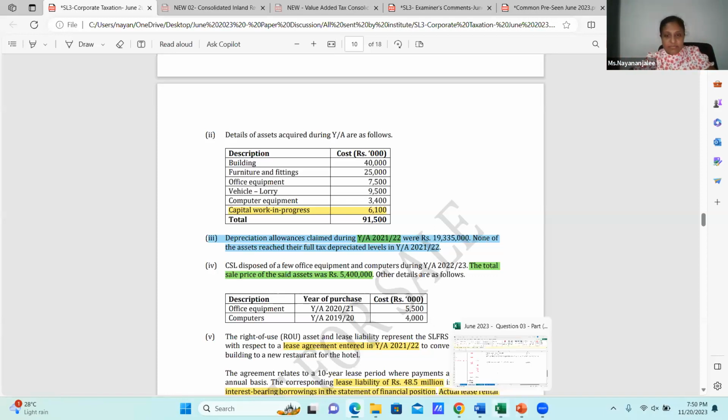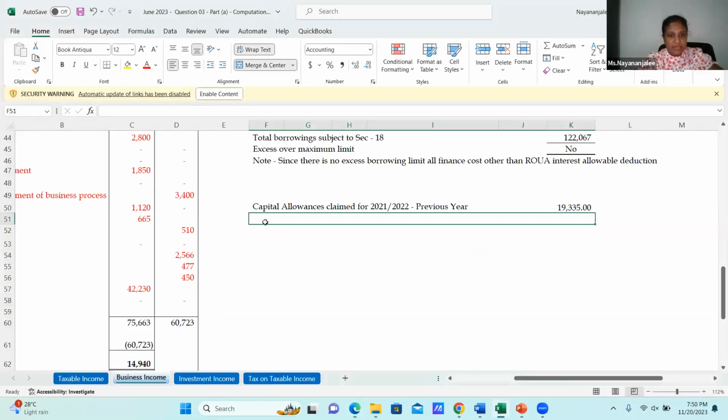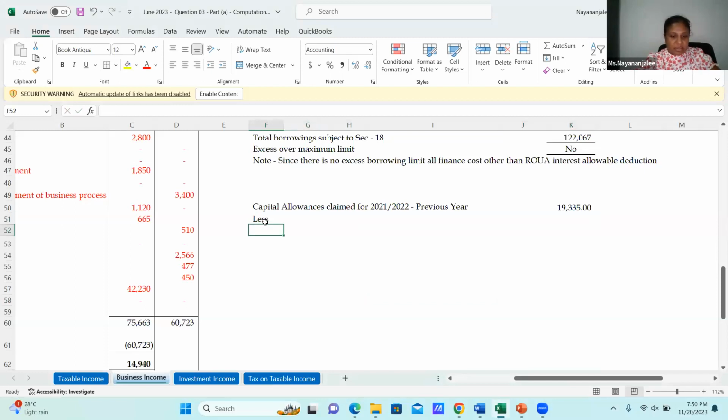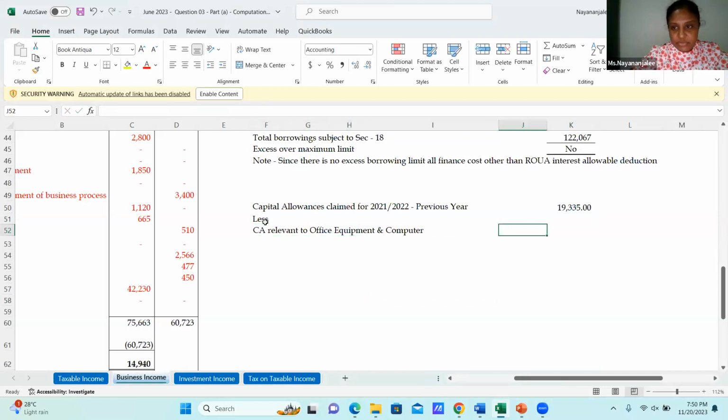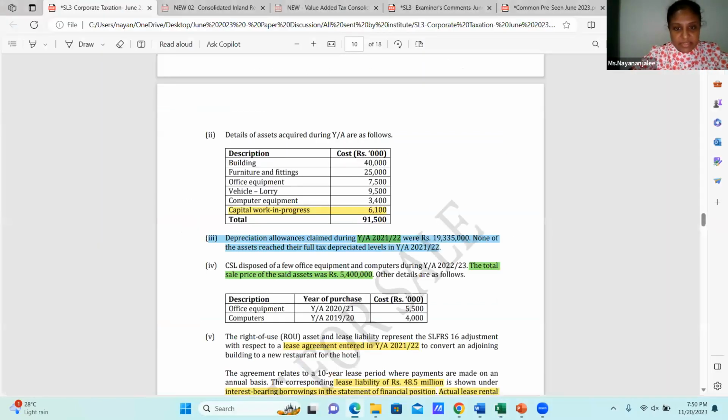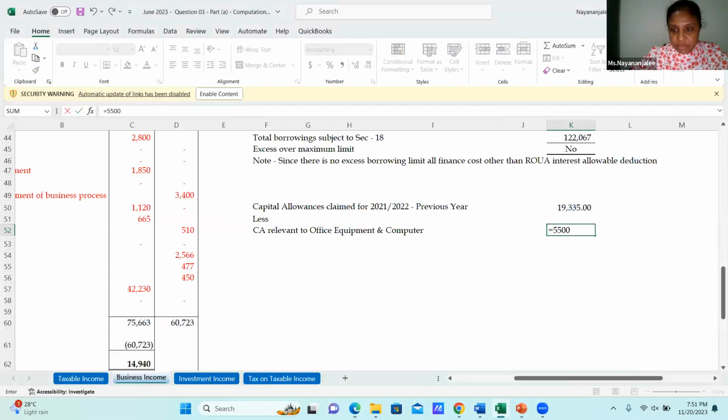Therefore, for the office equipment and computer, we need to list the relevant capital allowances. Then I will take the total cost. What's the total cost? It's the 5.5 and 4. Then it's 5.5 million plus 4 million.